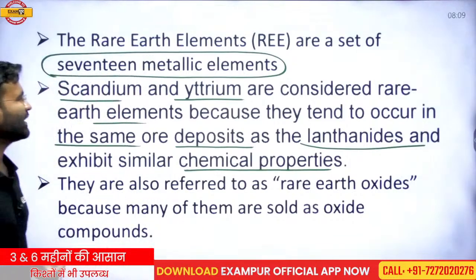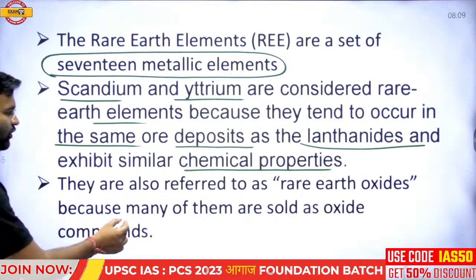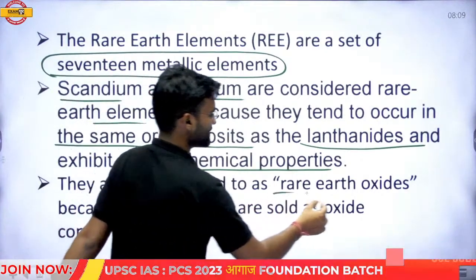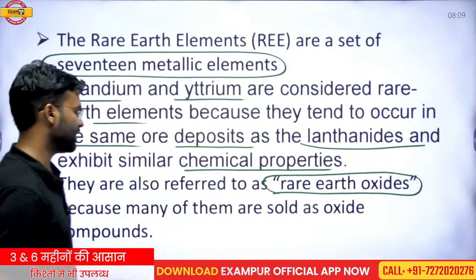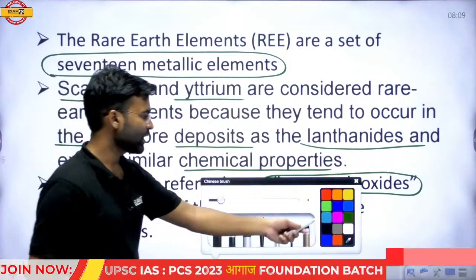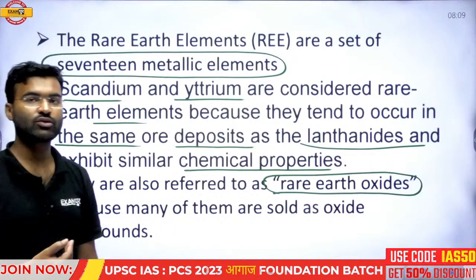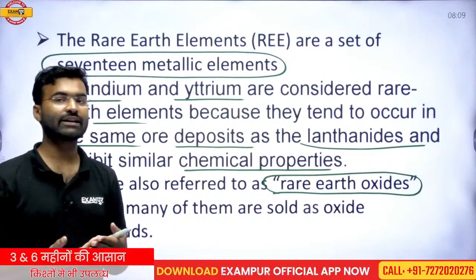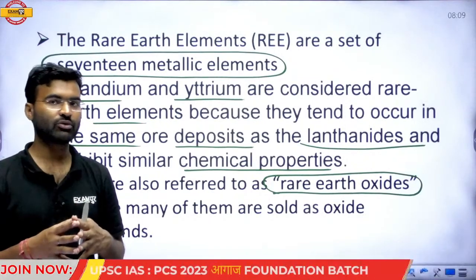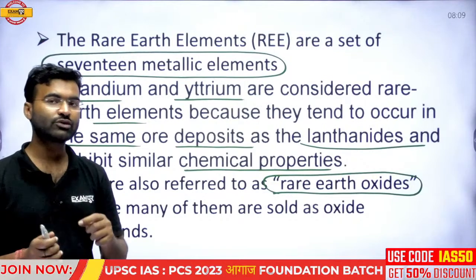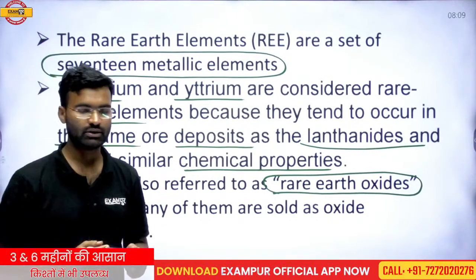This is an extra feature: they are also referred to as rare earth oxides. Why is this type of metal or material called rare? Because the segregation process is very complex and not easy, so they are not easily segregated from each other.